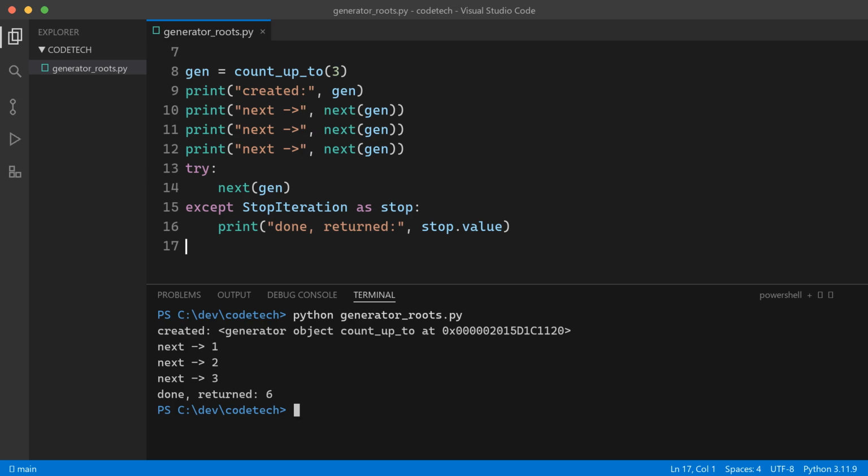So burn this picture in. A function that can freeze mid-execution, keep all its state, be resumed from outside, and deliver a final value through StopIteration. Because that, almost exactly, is what a coroutine is. Async await didn't fall from the sky. It evolved, feature by feature, from this humble yield keyword.